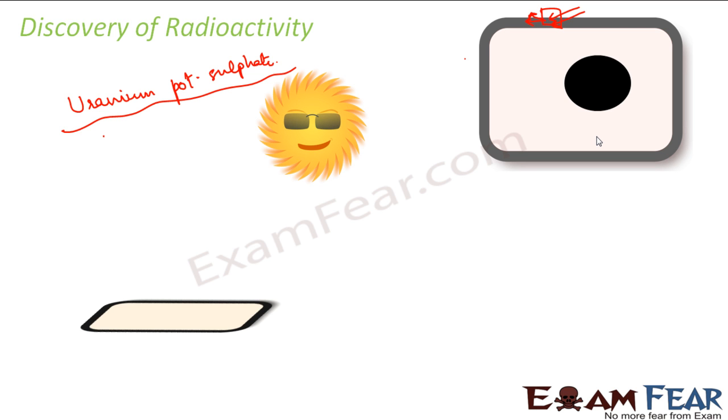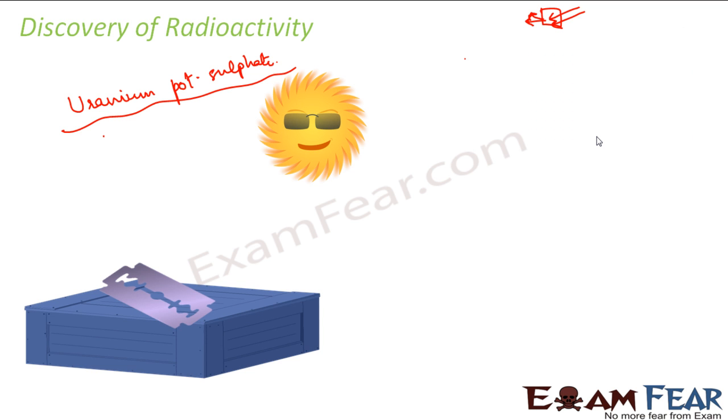Because he was not able to understand whether this radiation was emitted because of the presence of the sunlight, or the reaction of the sunlight with this compound, or since this compound was also made up of different elements, like it had uranium, it had potassium, it had sulfur. So he actually didn't know from where this radiation was generated. So in order to get an answer to this question of his, what did he do?